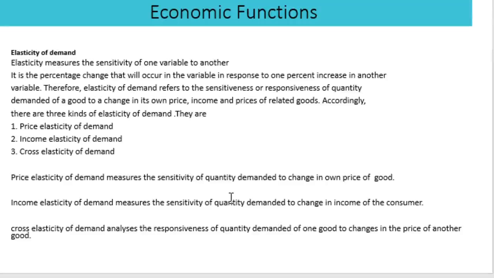Accordingly, there are three kinds of elasticity of demand. They are the price elasticity of demand, that is change in demand due to its own price. It is termed as price elasticity of demand. Second one is the income elasticity of demand, that is change in demand due to the change in income. And third one is known as the cross elasticity of demand. Cross elasticity of demand means change in quantity demanded due to the change in the price of other commodities. These are the three important types of elasticity of demand.